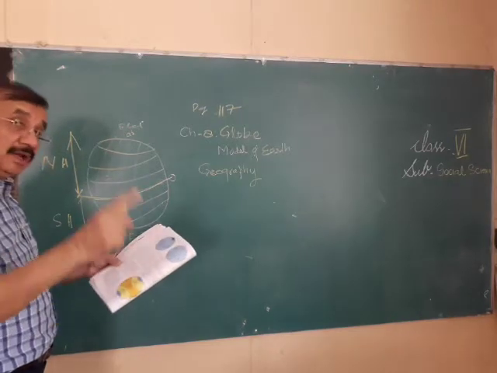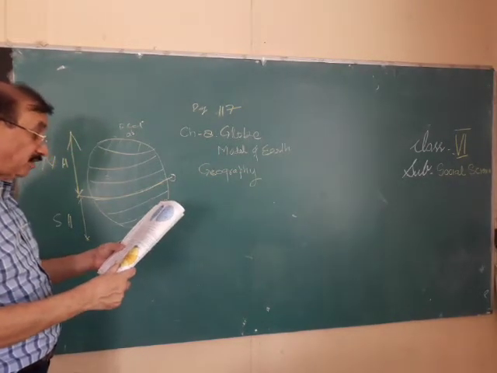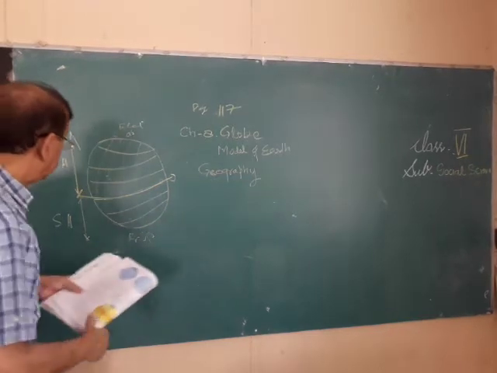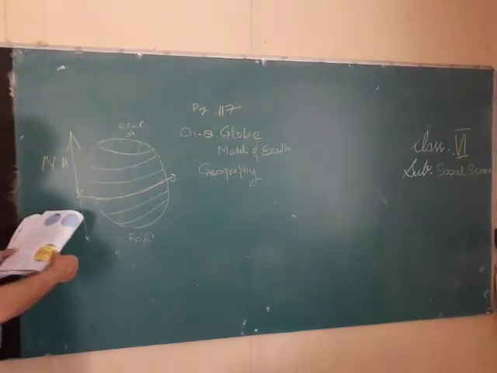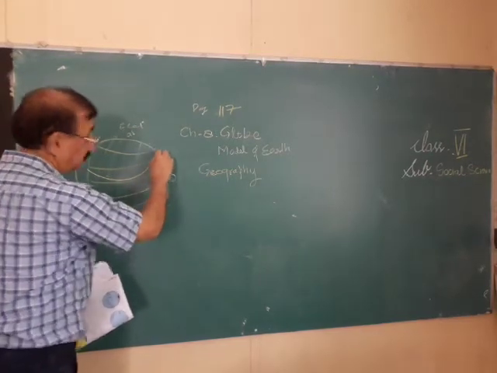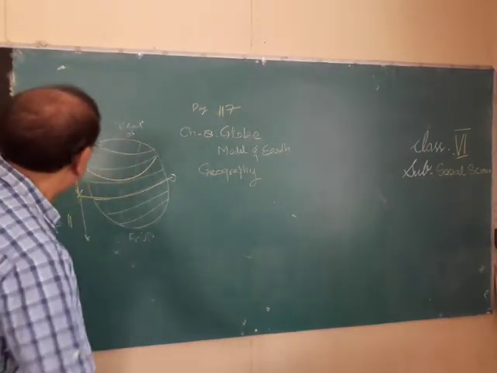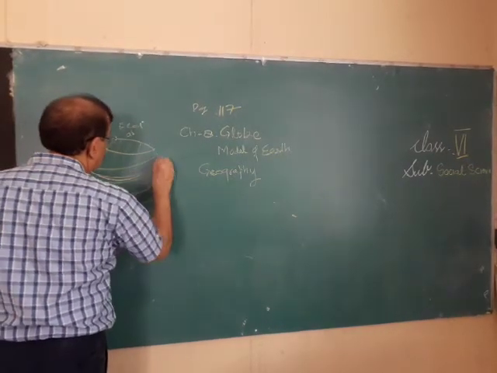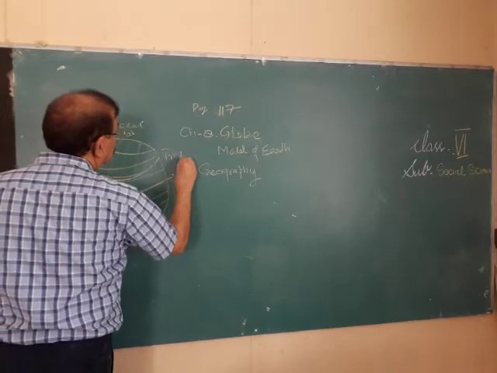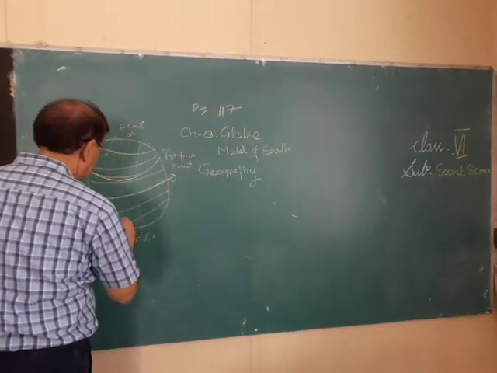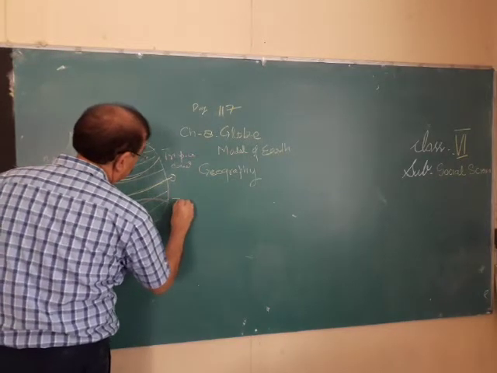Now, other parallels of latitude are the Tropic of Cancer. This is the Tropic of Cancer, and this is the Tropic of Capricorn.